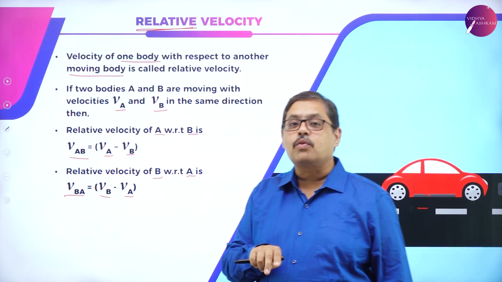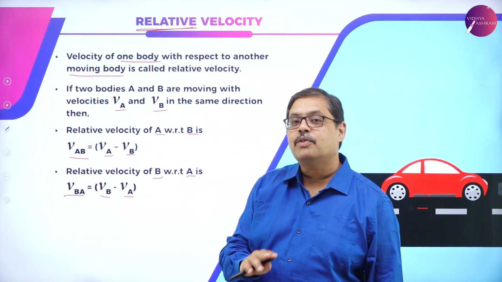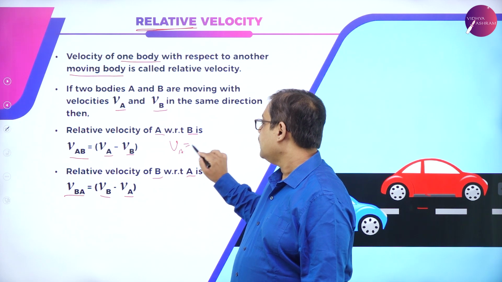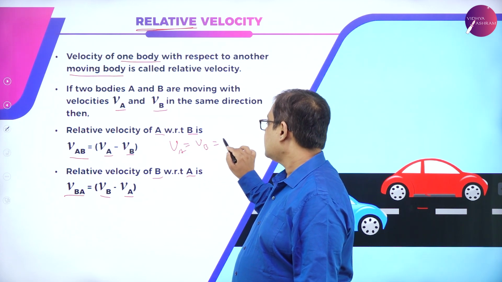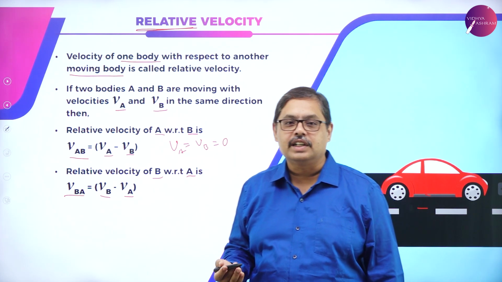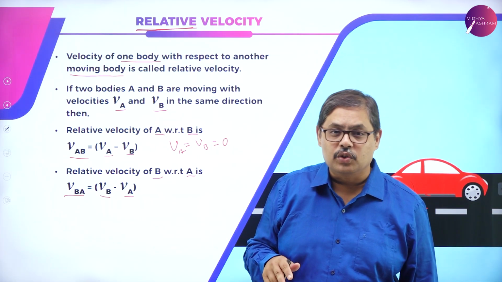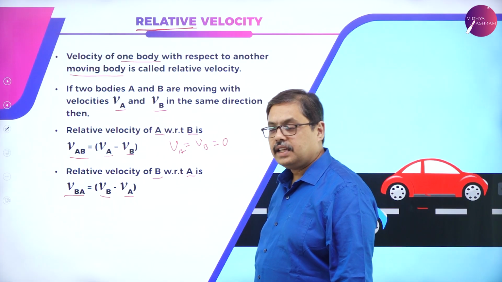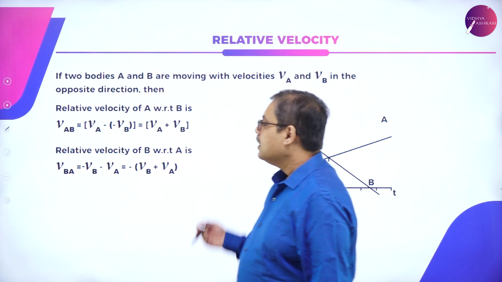Suppose two persons are walking together with the same velocity. This VA will be equal to VB, which means that their relative velocity will become 0. That is why when two friends are walking together, they can easily speak with each other. They can easily converse with each other. That is what we try to tell you.